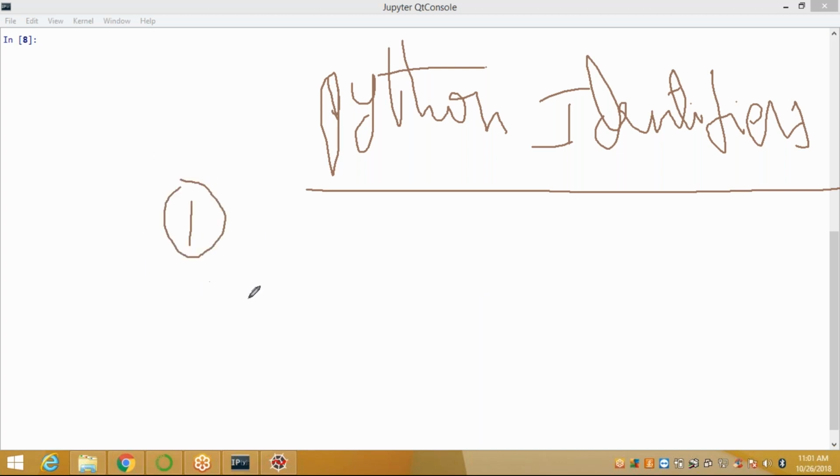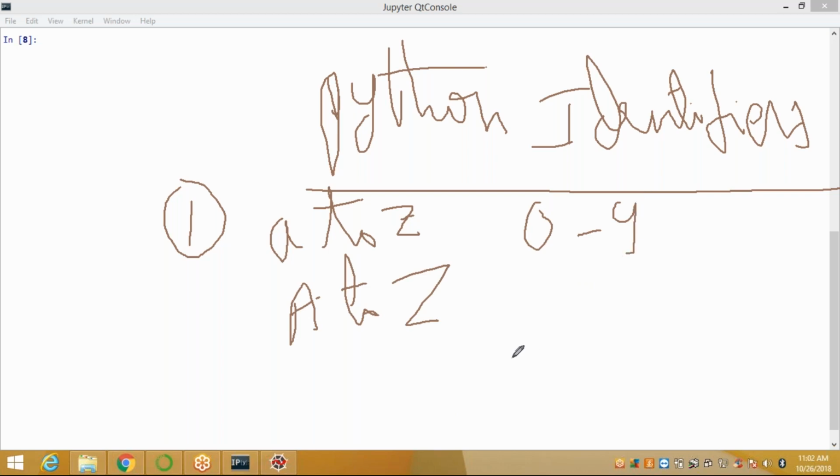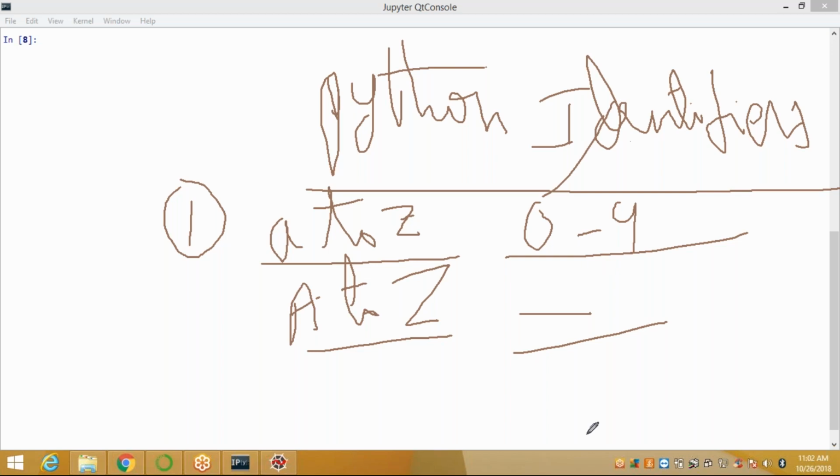First rule: identifiers can be a combination of letters in lowercase, a to z, or uppercase letters, capital A to capital Z, or digits 0 to 9, or an underscore. When you define identifiers, you can define them like this. But an identifier cannot start with a digit.